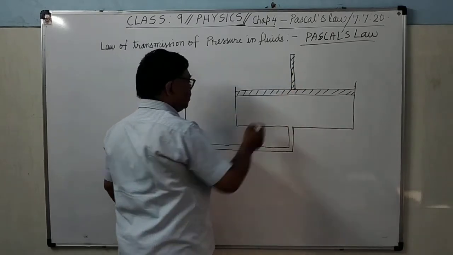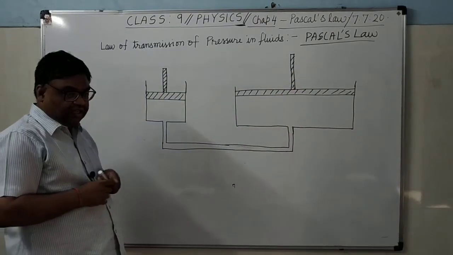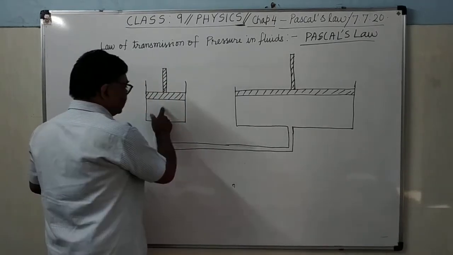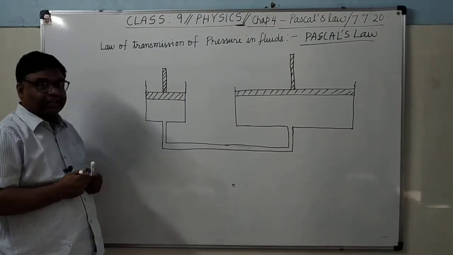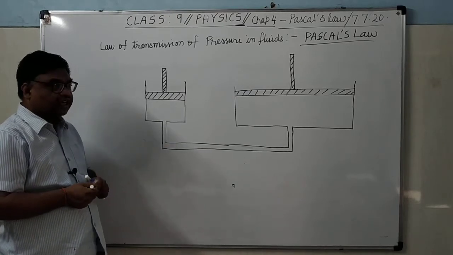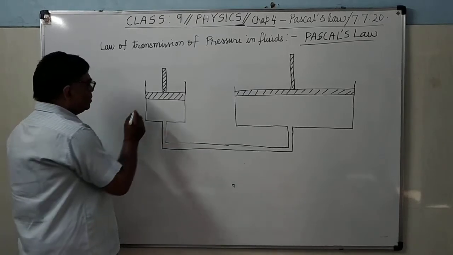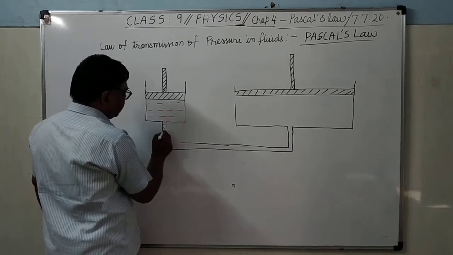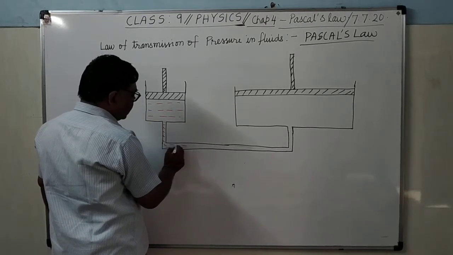Now all of you see here, some liquid is filled in this. Here these are two vessels of different area of cross section whose bottoms are connected by a tube. Some liquid is filled here. That may be liquid or some gas, anything it can be.